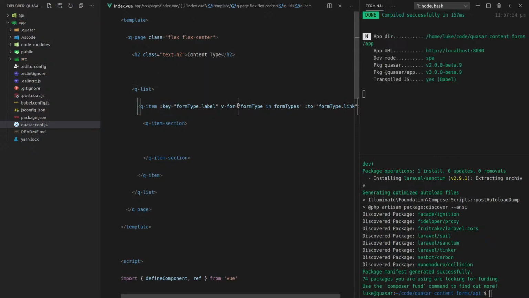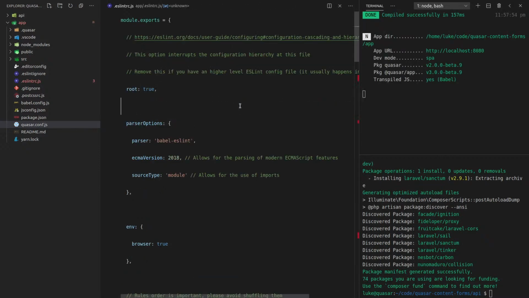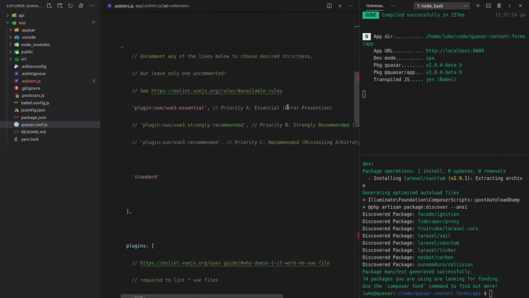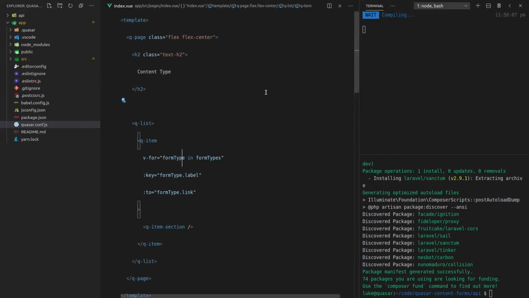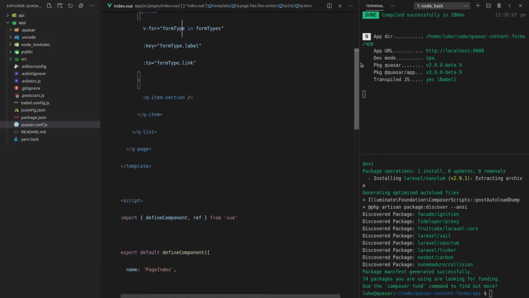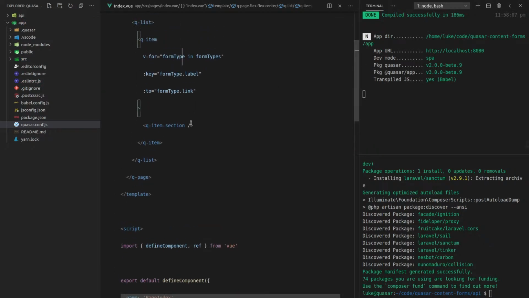Now I'm not getting any of my lint in, so let's go to eslint.rc, and I'm going to change that to view3 recommended. Save that, and now when I save it, yes, it's going to do a whole bunch of awesome formatting for me. So that's good.